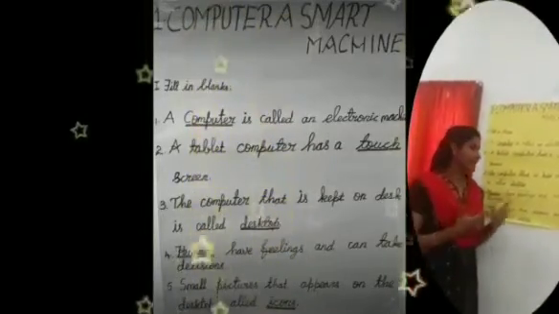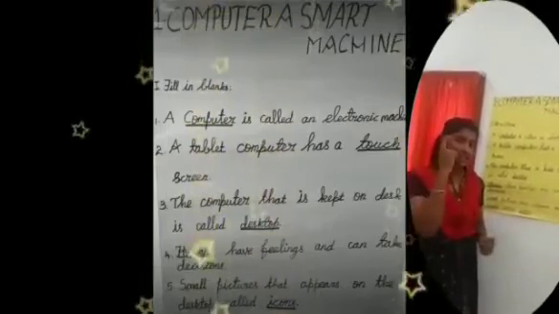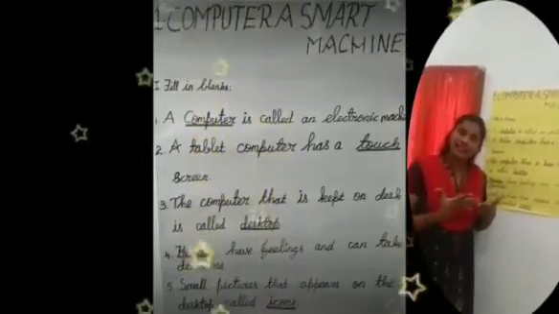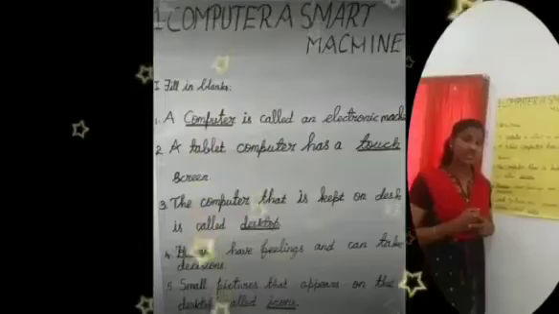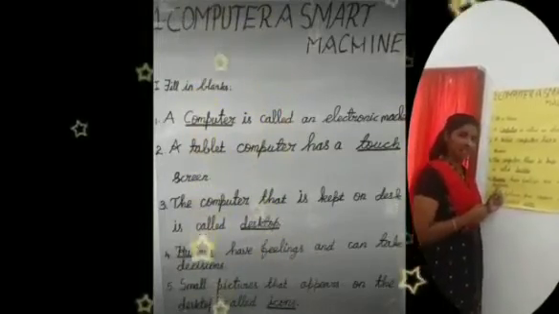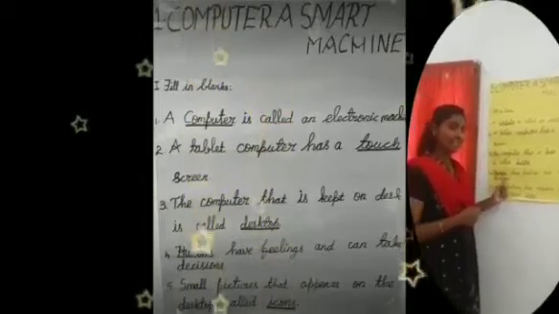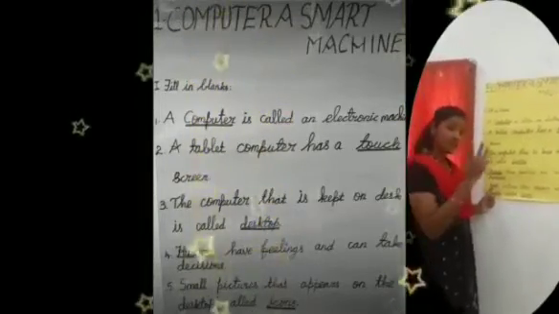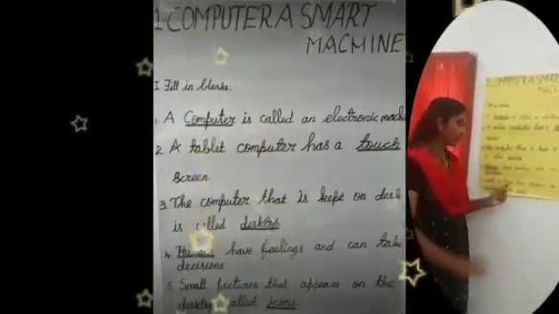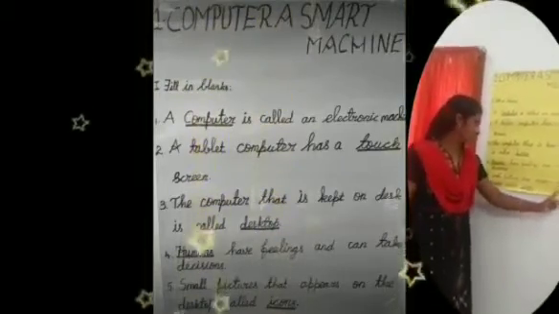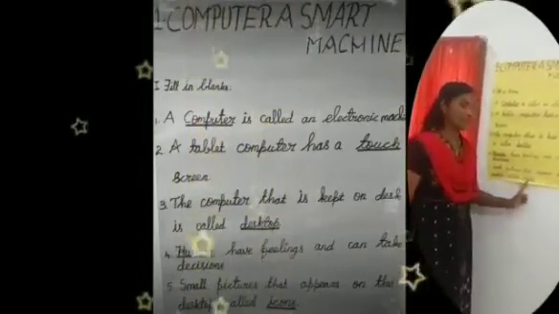Dash have feelings and can take decisions. Yes, humans. What is the spelling for humans? H-U-M-A-N-S, humans.